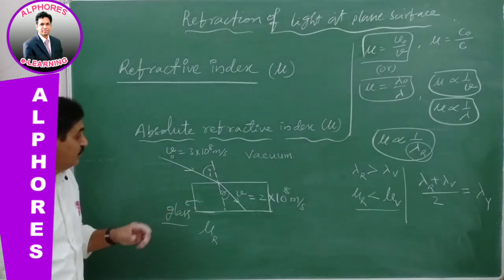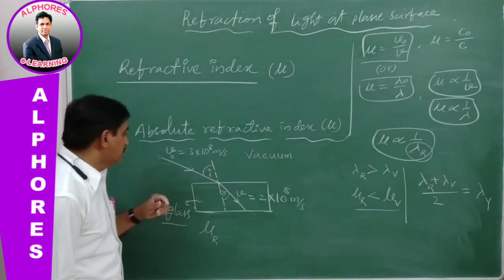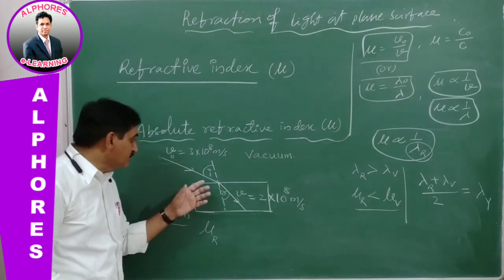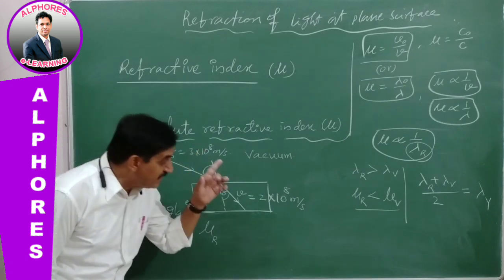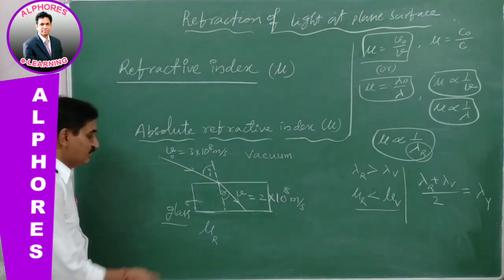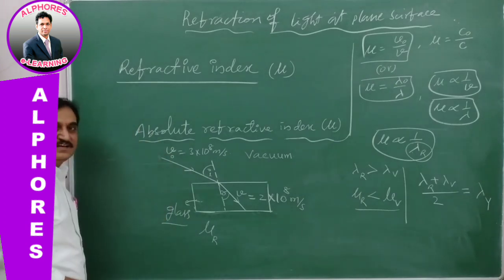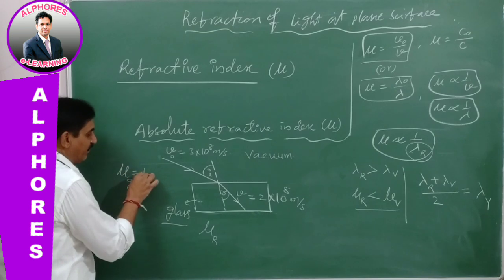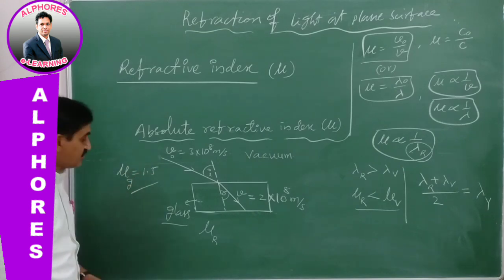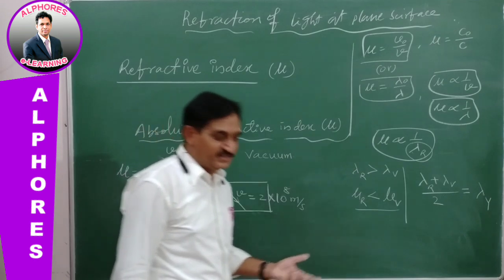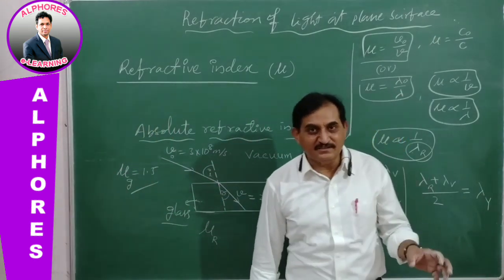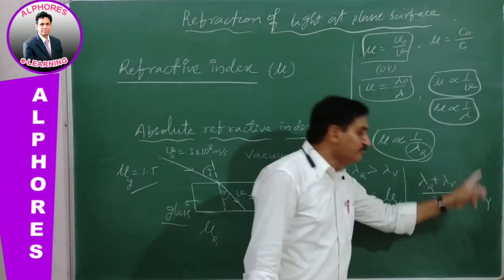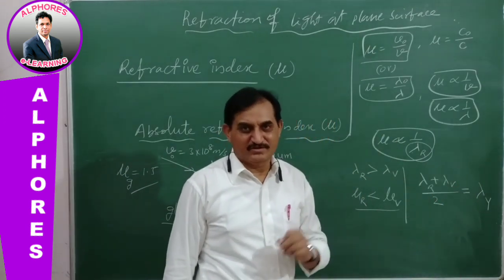So yellow colored light is incident on the material medium and undergoes refraction, and by using this yellow colored light the refractive index of the material, the glass, is estimated. Its value is 1.5. This is the standard or fixed value for the glass that is calculated from yellow colored light because of the mean color or average color.